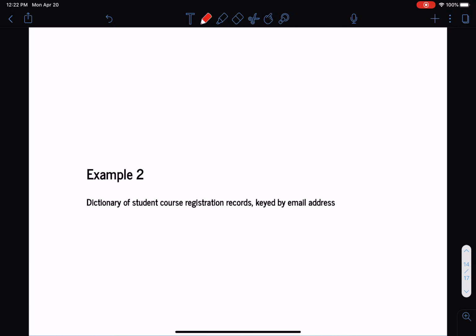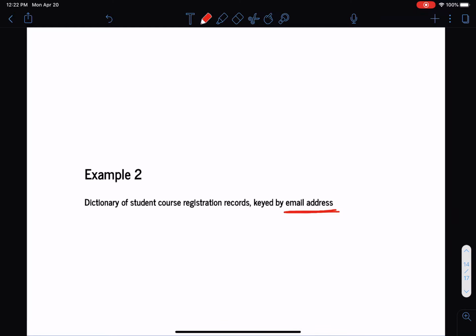Okay, we're going to look at a second example. So here, instead of having a list of tuples, we're going to have a dictionary of student course registration records. And the dictionary key is the email address for each student in my collection.